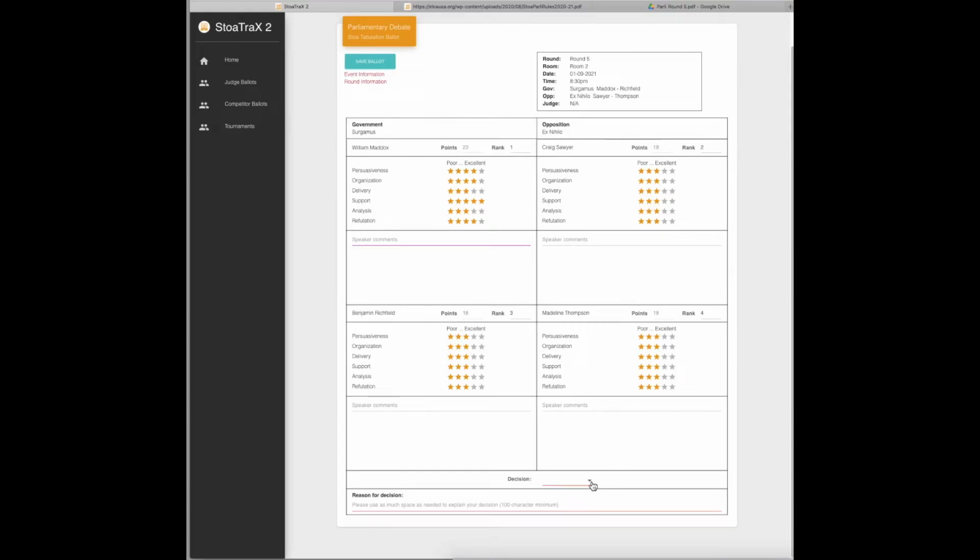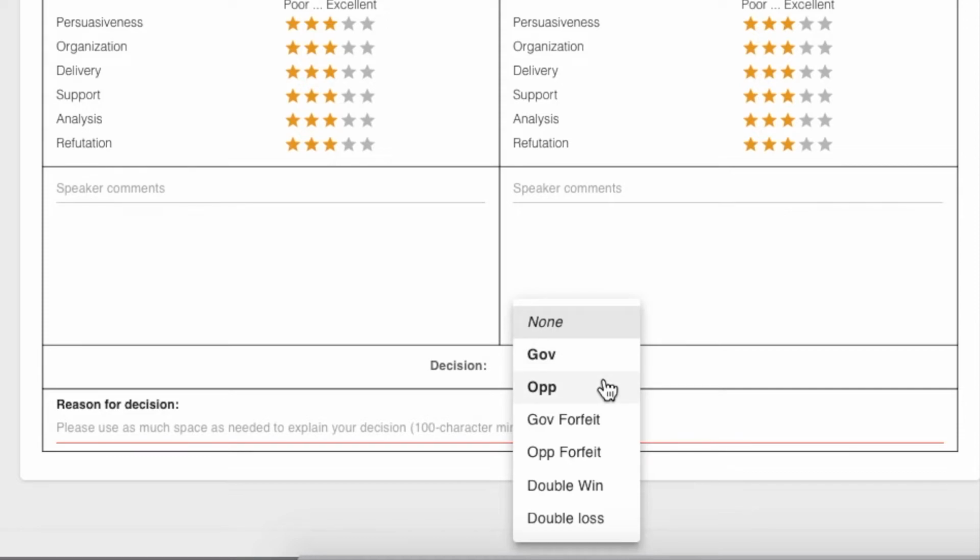Down here is where you select your decision, government or opposition for Parley, and it will say affirmative or negative for Lincoln Douglas and Team Policy. The first 2 choices are in bold because those are the only 2 choices that judges should select. The choices below that have to do with tab. If for some reason you can't choose one of the first 2 choices, you need to see ballot return.